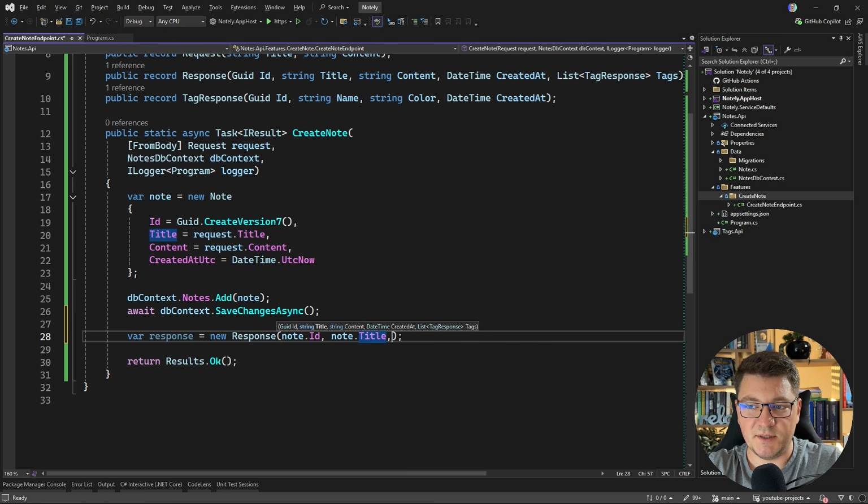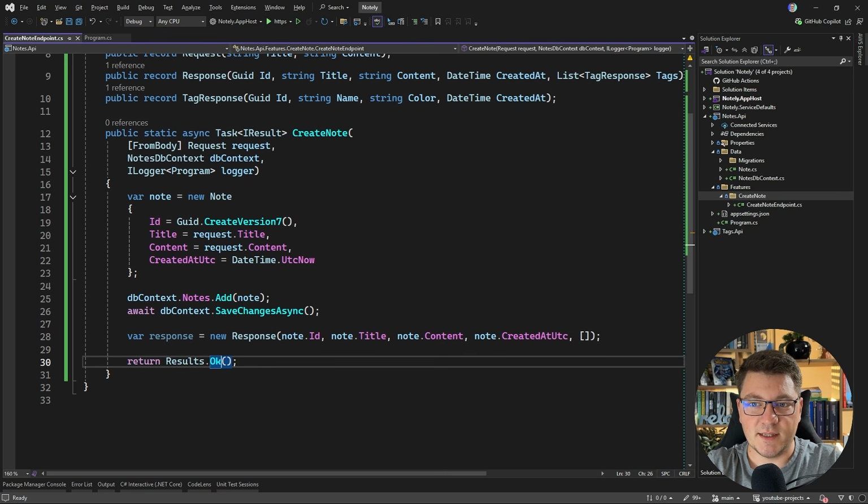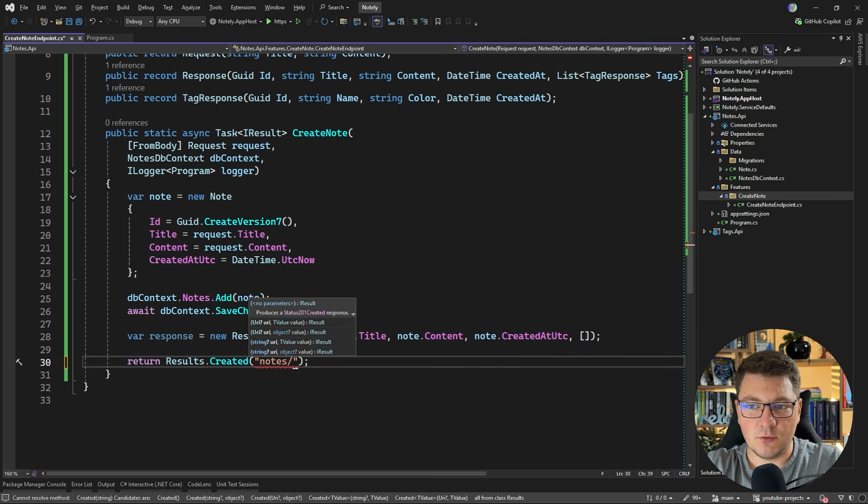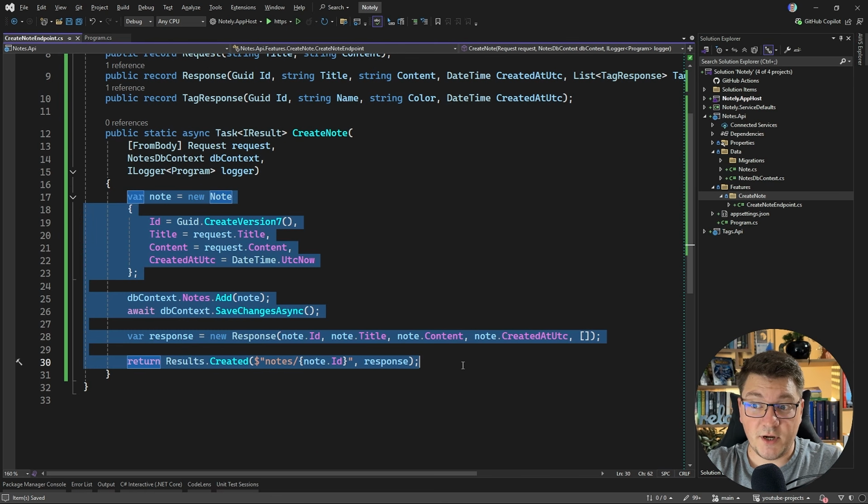So we have the node ID, title, node content, node created at UTC, and we're going to pass in an empty collection with the list of tags. Then we can return our created response, and the URI is going to be nodes, and then we need to be able to provide the node ID as part of the route, and let's return the response object. So this is our happy flow for now.